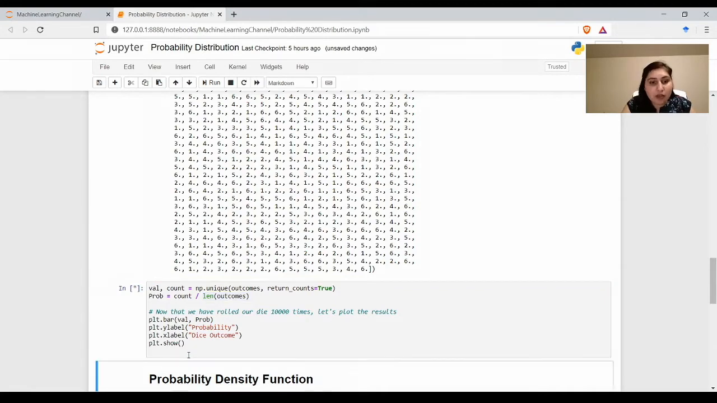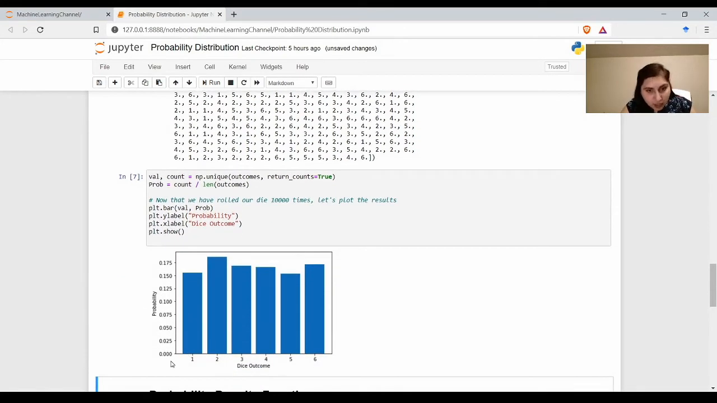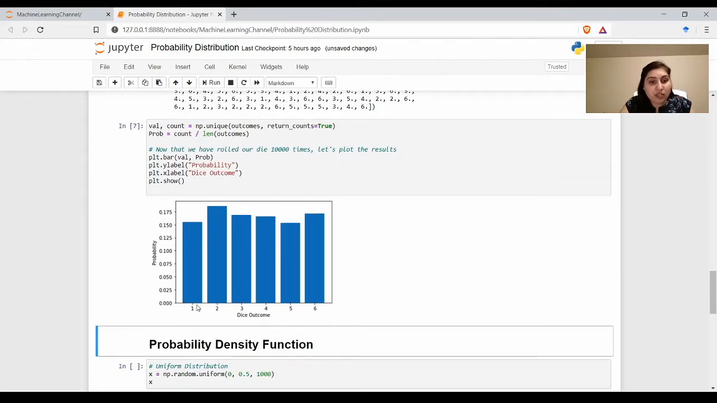Then we can use a bar plot to see the probability mass function. Here the x-axis represents different dice values, which will be 1 to 6, and here is the probability. So 1 was repeated with a probability of around 0.160 when we threw the dice 1000 times. So this is the probability mass function, and we can see the probability of different values of the dice when it was thrown 1000 times.